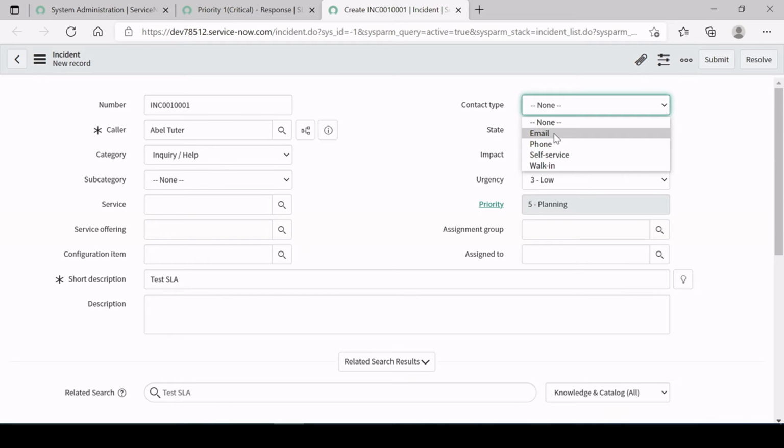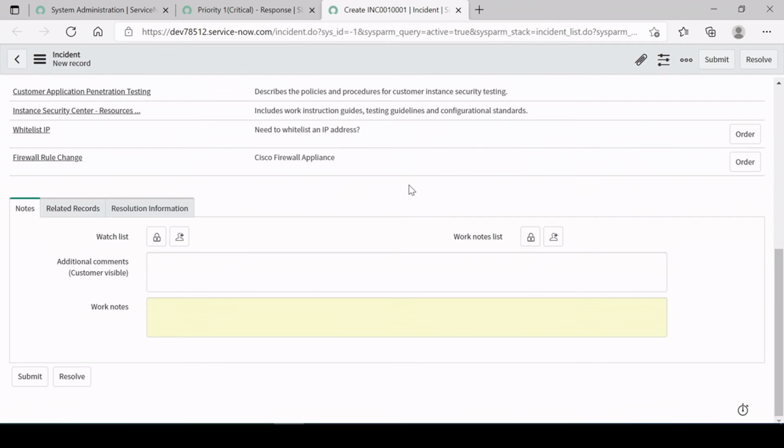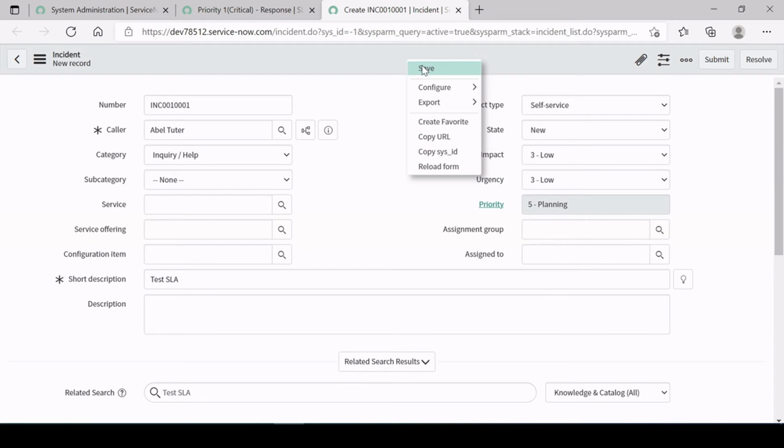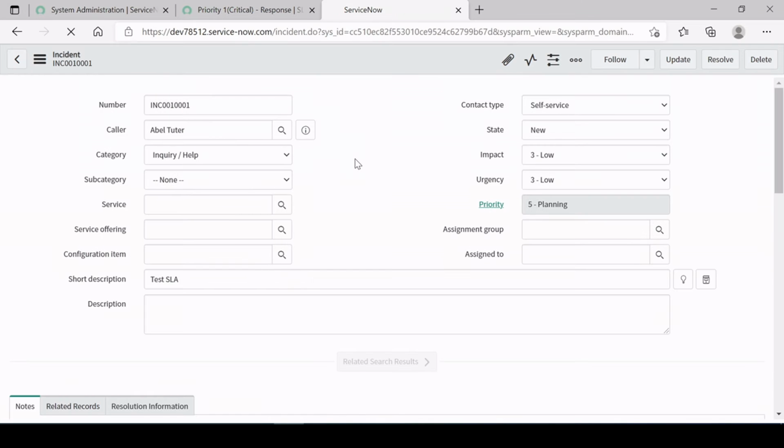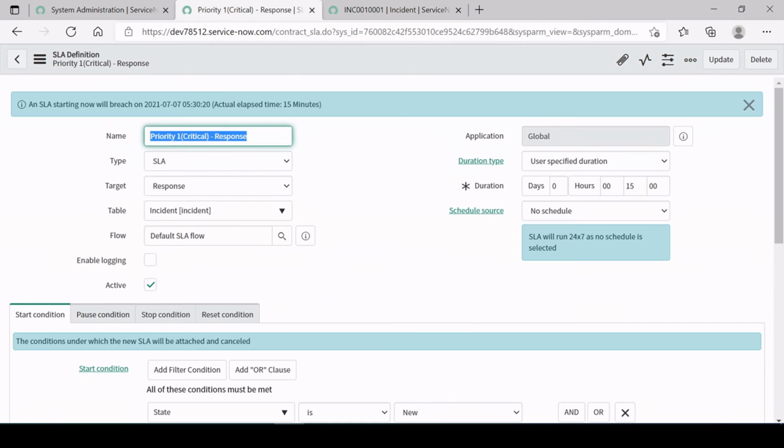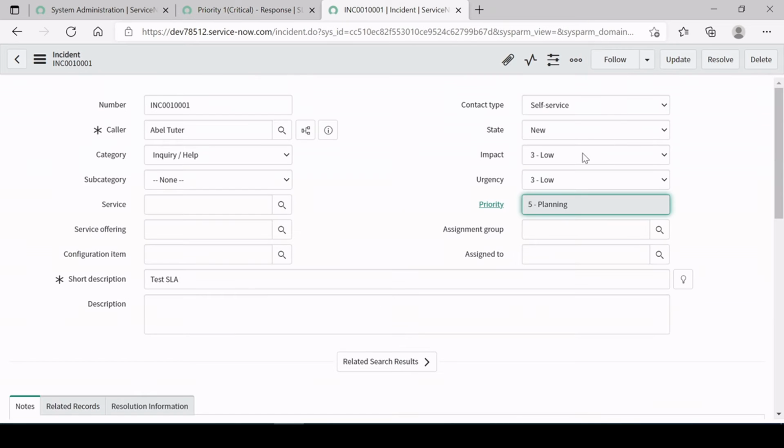State is new, let's say self-service, and yeah, fine. So the moment I say save, we have to go for priority one, because that is the condition we have given over here, right? So here we have to change from high to critical.